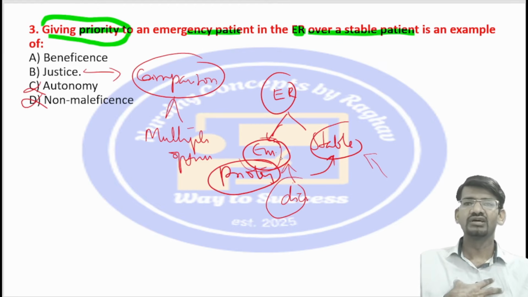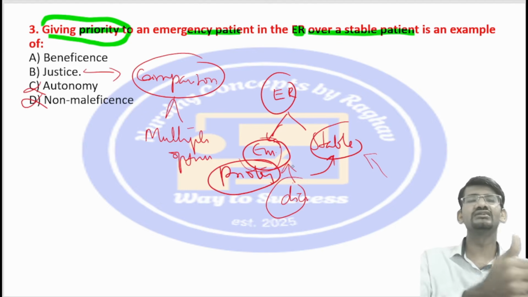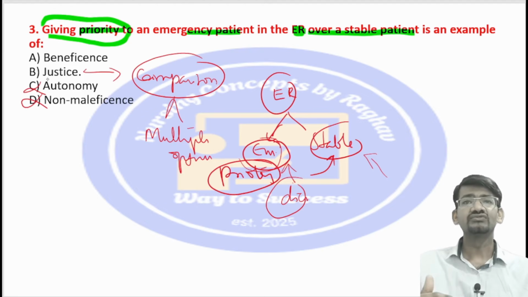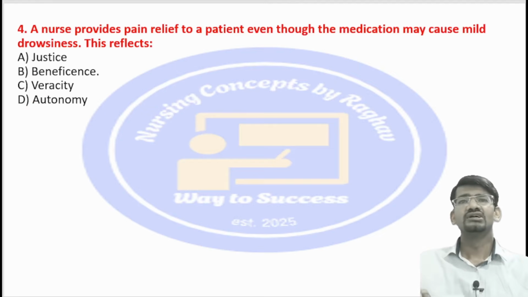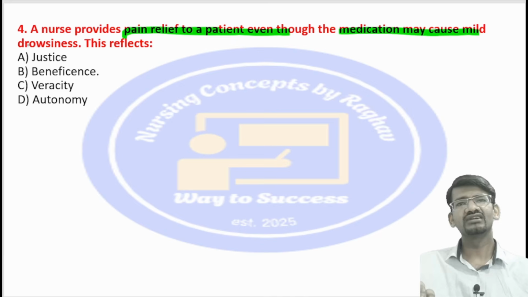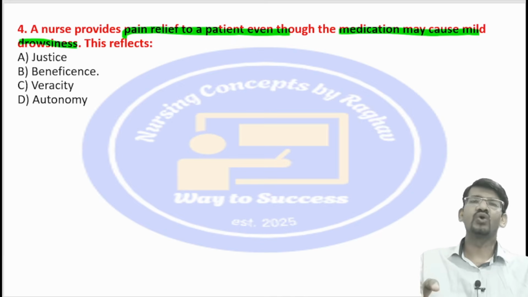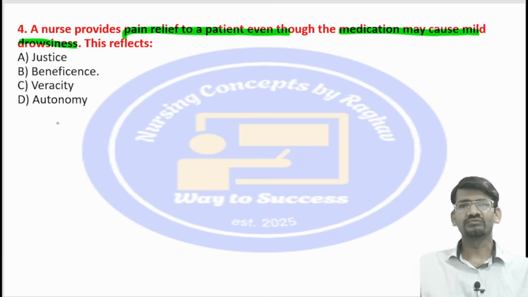So always our ethics say we should give priority, or the triage system is like that only, always treat the emergency cases first and then the stables. So this is what the justice. So here the right option will be justice. Okay, so the next question: a nurse provides a pain relief medication, even though the medication may cause mild drowsiness. What does this reflect? The options are justice, beneficence, veracity and autonomy.